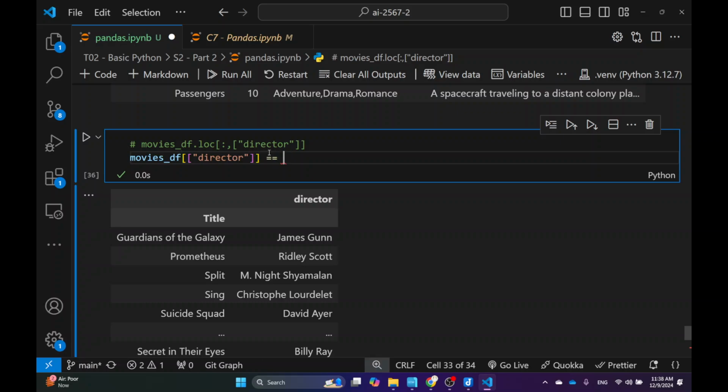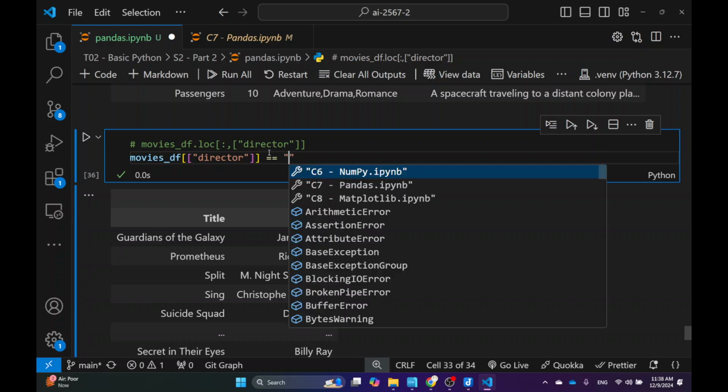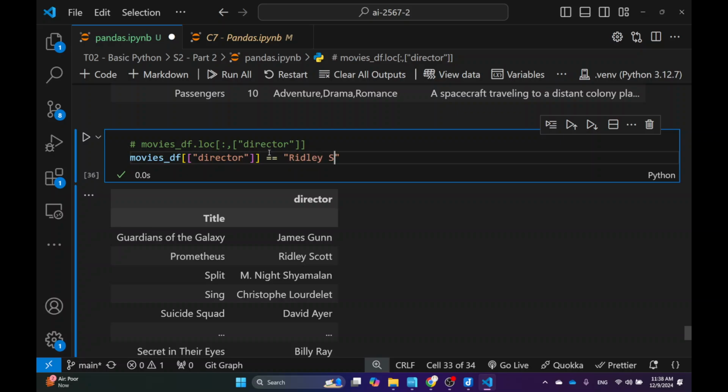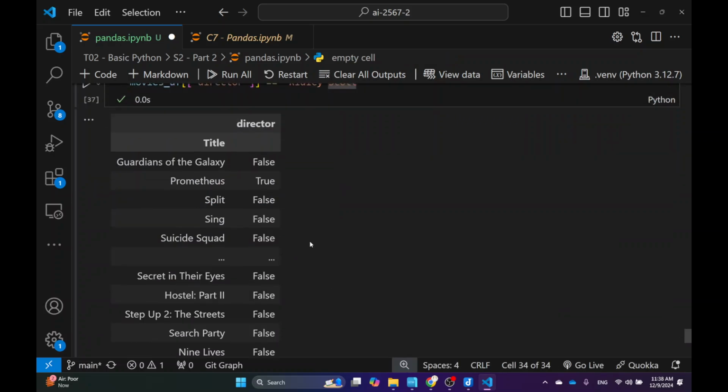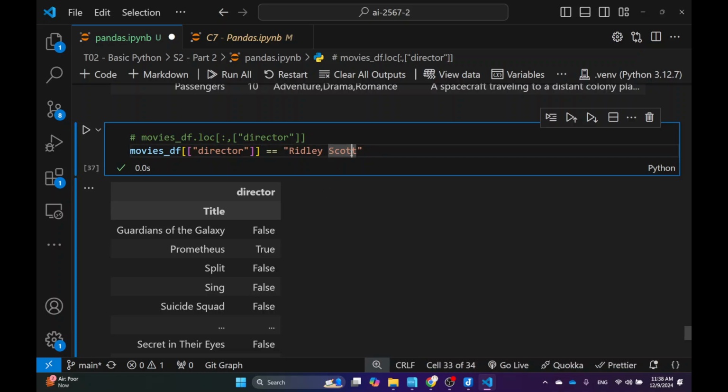Okay, and let me see if I can do Ridley Scott, right? You see the difference? Right now I'm using the double equal sign. If you recall, double equal sign does not mean assignment. It's asking the question whether the director is equal to Ridley Scott or not, and the answer is going to be yes or no, right? And as you can see, Prometheus is directed by Ridley Scott, right?